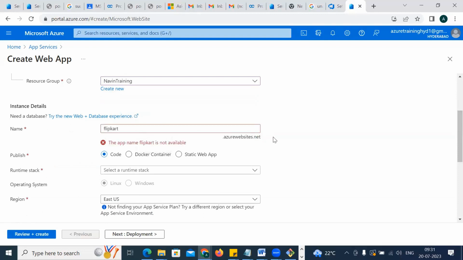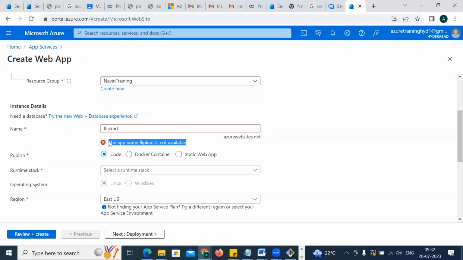So understand this website, flipkart.azurewebsite.net. This website is not available. Why? Because it's a global website. It's not for me, it's not for you, it's not for our teammates. It's all about the world. The entire world, flipkart.azurewebsite.net, someone is already using. Somebody has already used it. That's why I'm not getting it.